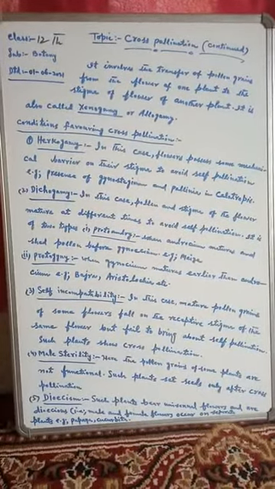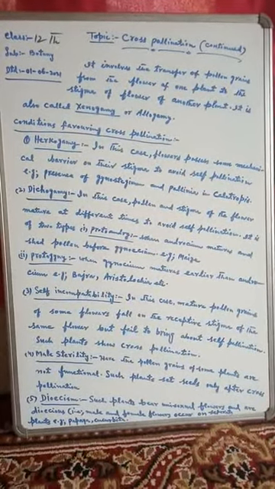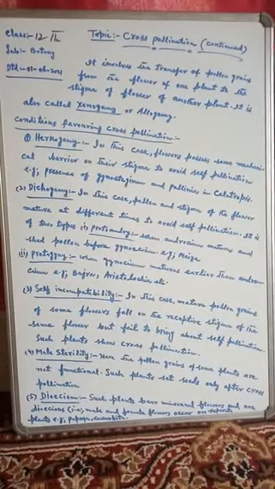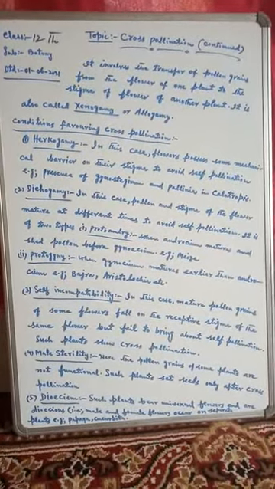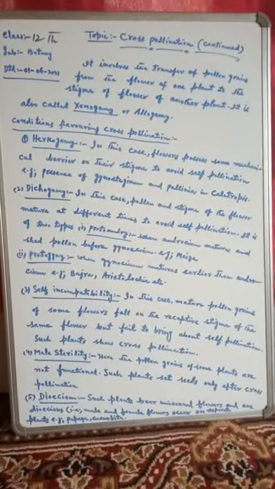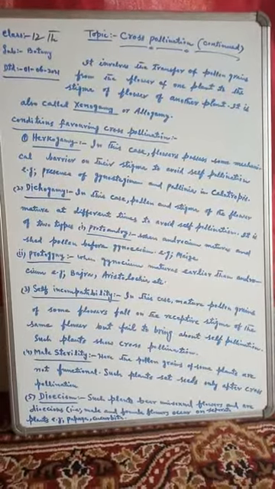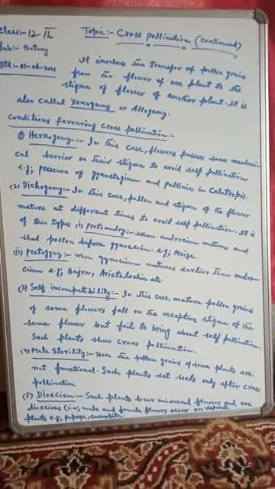Cross-pollination involves the transfer of pollen grains from the flower of one plant to the stigma of the flower of another plant. You should remember that it is also called xenogamy, or allogamy.